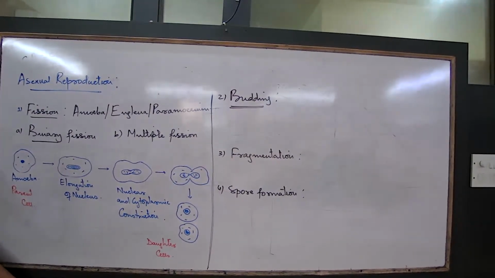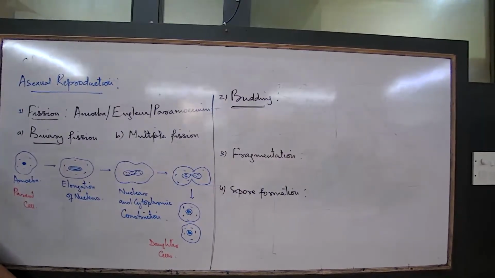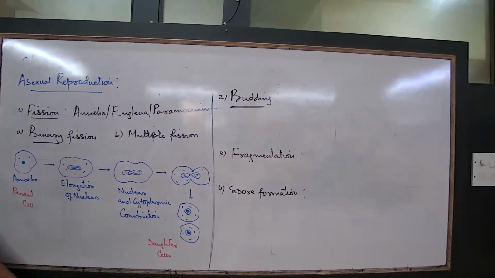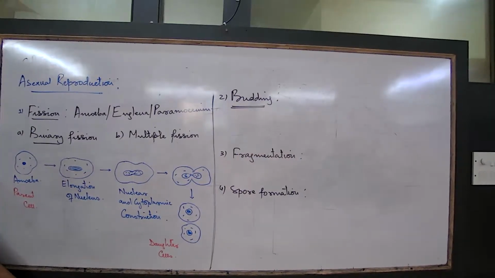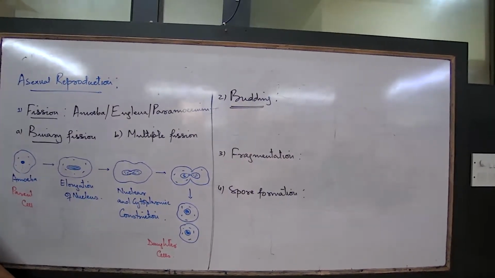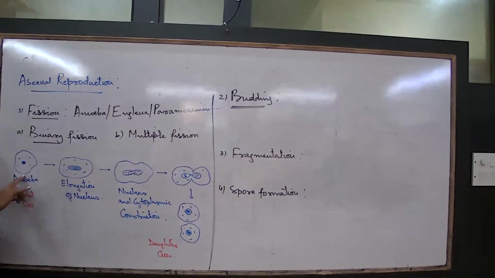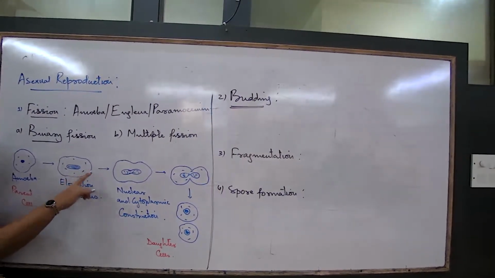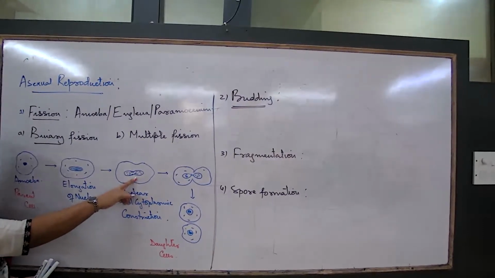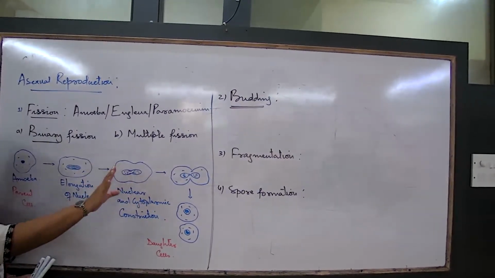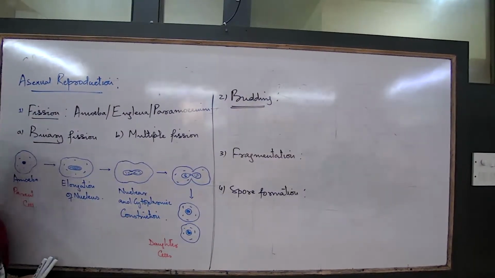What are the features? What are the stages? The same thing you also get in your paper where the diagrams will be all mixed up and you'll have to sequence them 1, 2, 3, 4. So 1, always the parent cell. 2, nucleus elongated. 3, nuclear constriction. 4, nuclear and cytoplasmic constriction definite, and then separation.